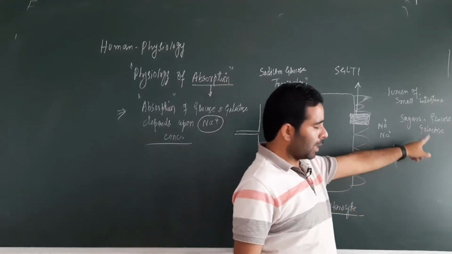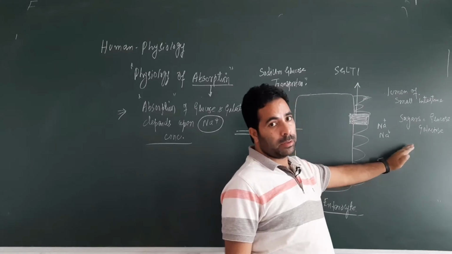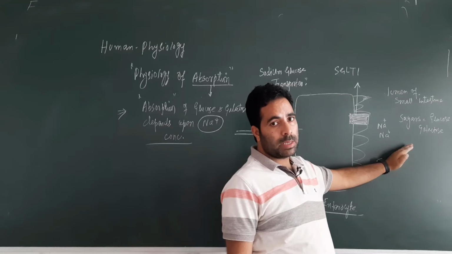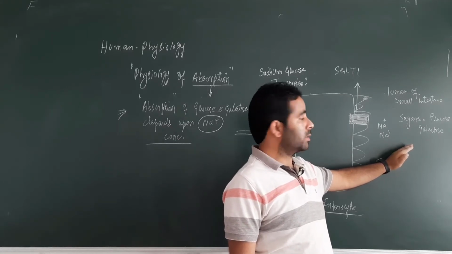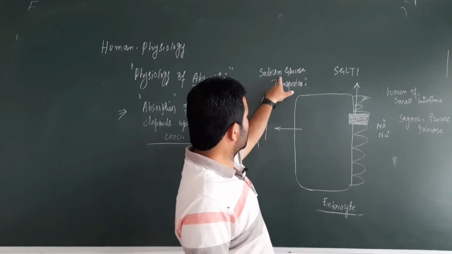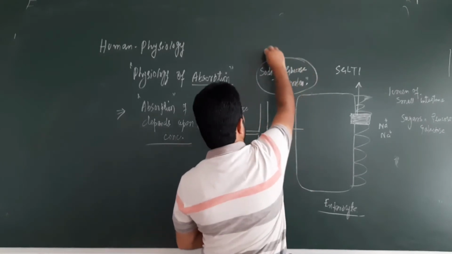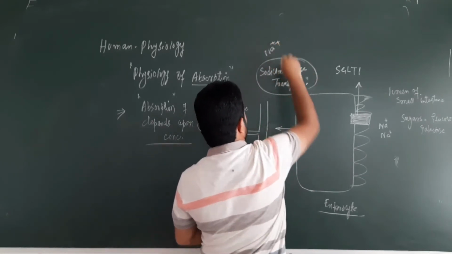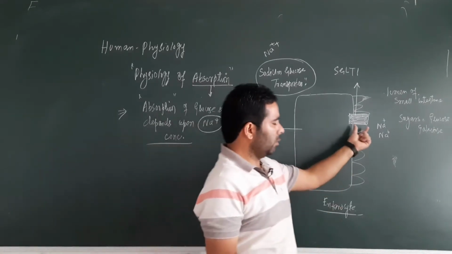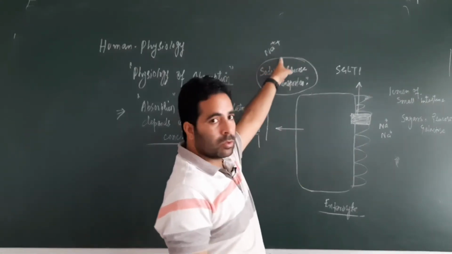So this glucose and galactose will be absorbed, right? But their absorption depends on the sodium concentration. The more the sodium concentration, the more the absorption of glucose and galactose. But why? Because glucose and galactose move through a transporter, the sodium glucose transporter, and this transporter depends upon the sodium influx. It is dependent on the sodium concentration. That means it will open in presence of the sodium ions.